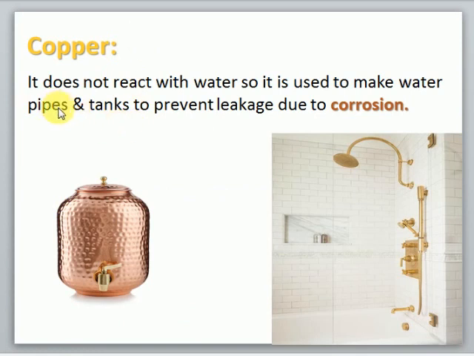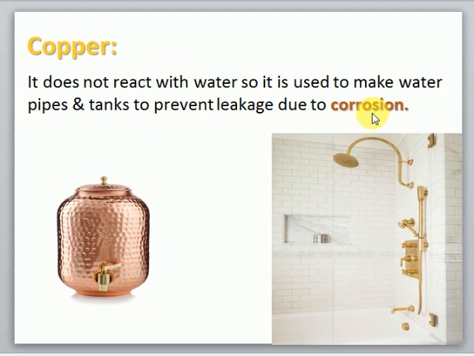So copper is used to make water pipes and tanks because copper does not react with water. As it does not react with water, it cannot be corroded. Okay, it cannot be corroded due to leakage. It cannot be corroded when it reacts with water, as it does not react with water.